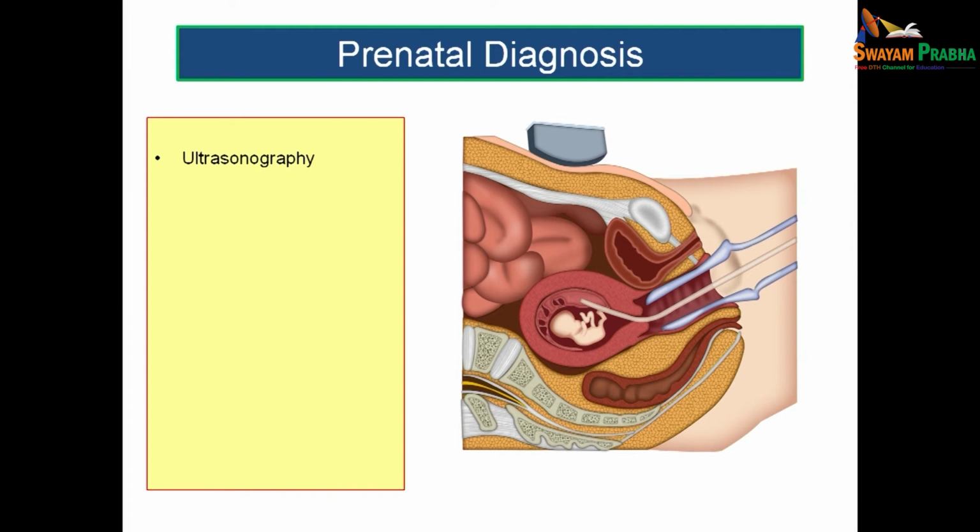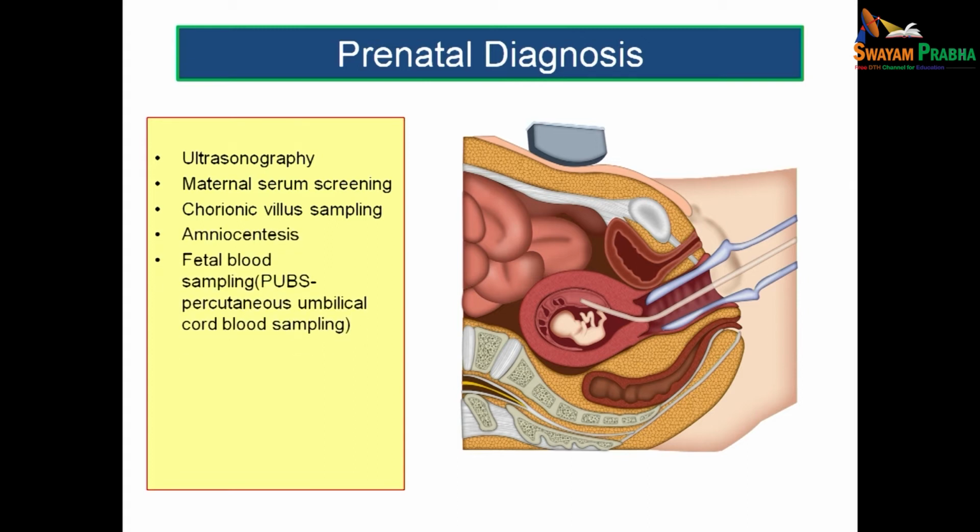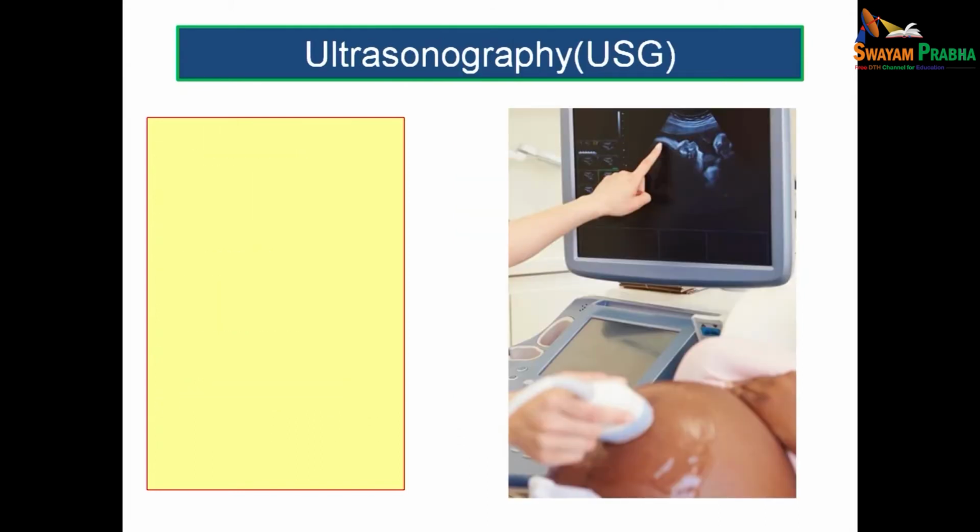Now, let us see what are the methods which we use in order to assess the conditions of the fetus, that is what is meant by prenatal diagnosis. The first and foremost method is ultrasonography, the easiest one available. Then we will be going for a maternal serum screening. Then we will go for chorionic villi sampling, amniocentesis, the fetal blood sampling, otherwise known as percutaneous umbilical cord blood sampling. We will go for pre-implantation genetic diagnosis and cardiotocography. These are some of the methods by which we assess the development of the fetus.